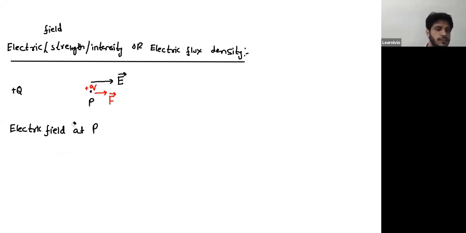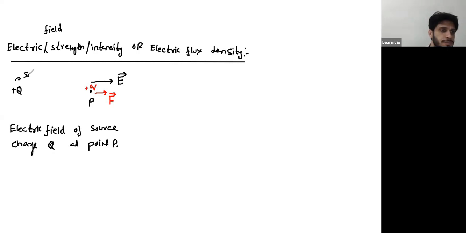So let's write some detail of it. Electric field at P, or electric field of source charge capital Q at point P. So that's your source charge.